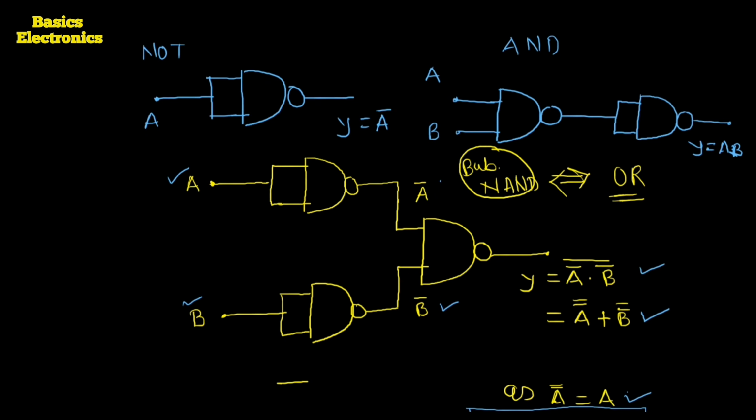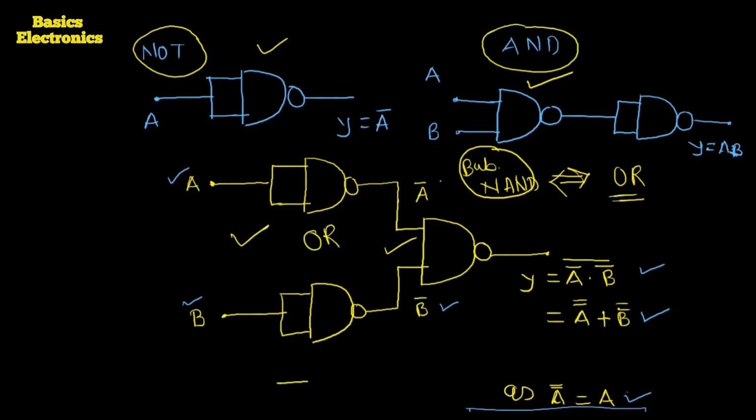Okay. I think it is very easy for you to draw these three diagrams and write down the two sentences for each diagram. So this is how the NAND gate can be used for the construction of the NOT gate, the AND gate, and the OR gate. Okay. So next time we will see how the basic gates can be realized by using only the NOR gate.